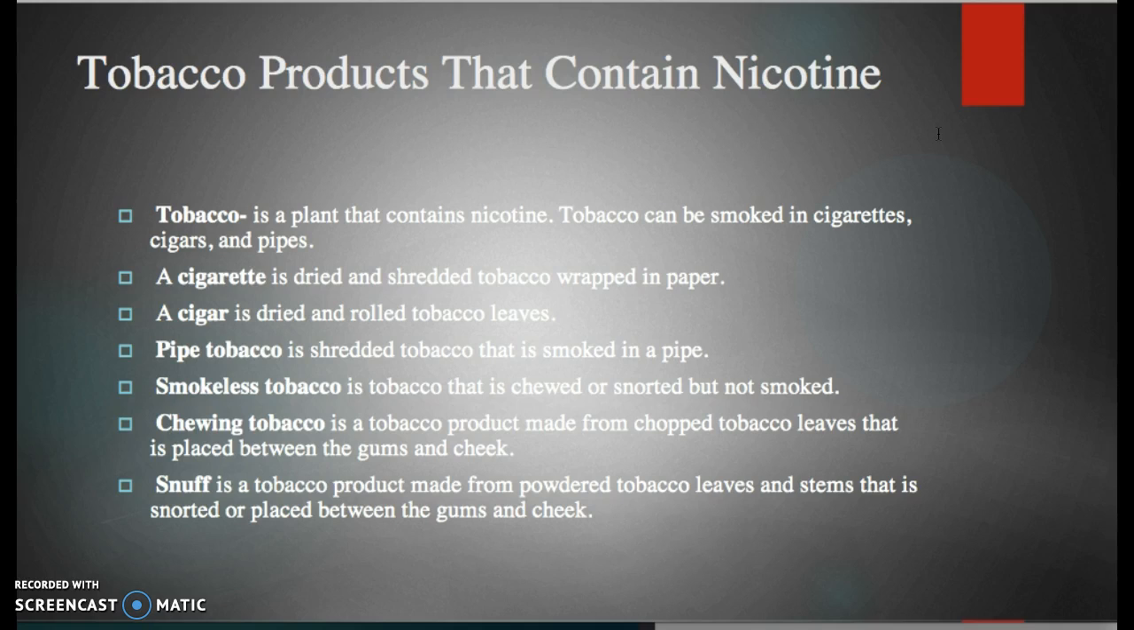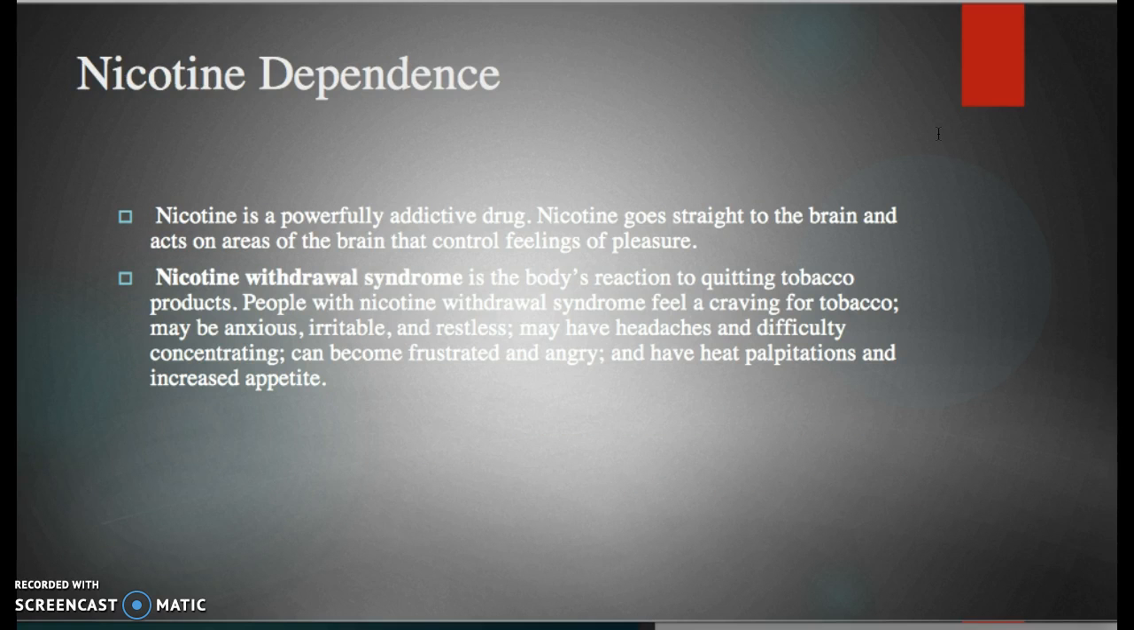Chewing tobacco is a tobacco product made from chopped tobacco leaves that is placed between the gums and the cheek. Snuff is similar to chewing tobacco, but it is a tobacco product from powdered tobacco leaves and stems that is snorted or placed between the gums and the cheek. Next, we're going to go over nicotine dependence. Nicotine is a powerfully addictive drug. Nicotine goes straight to the brain and acts on the areas of the brain that control feelings of pleasure.